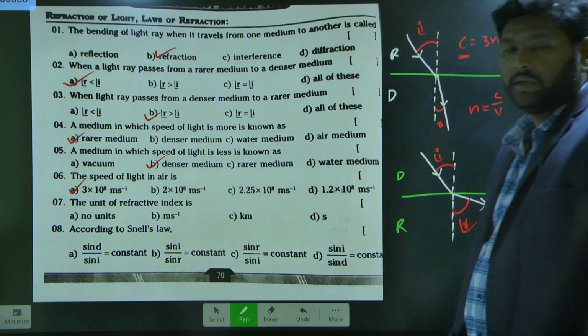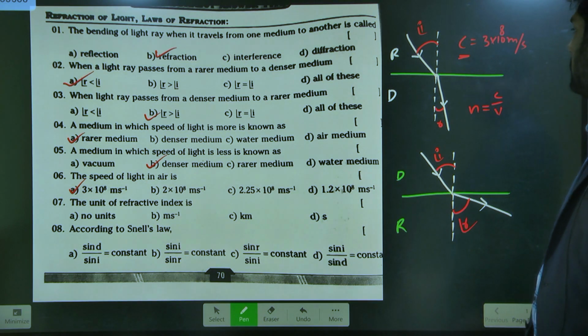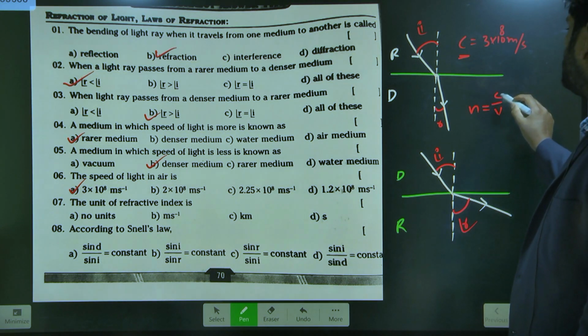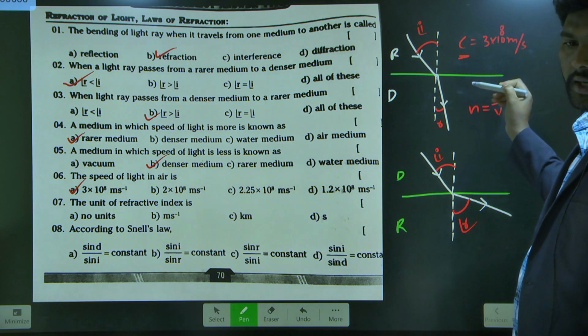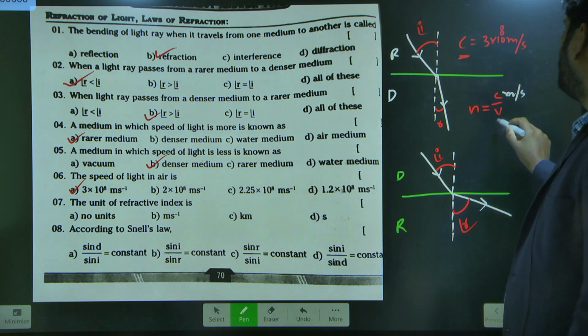What is meant by c here? Speed of light in vacuum. What is the unit for the speed of light in vacuum? Meter per second only.